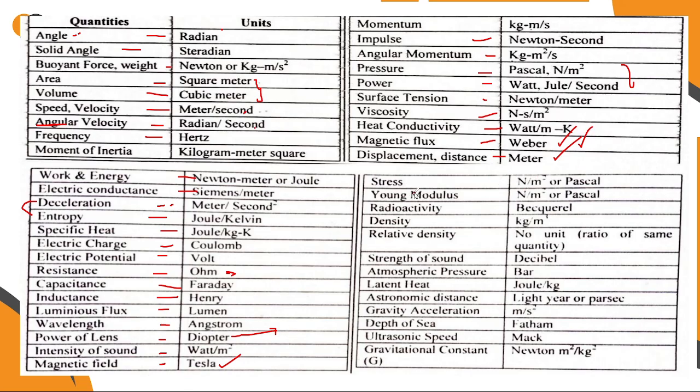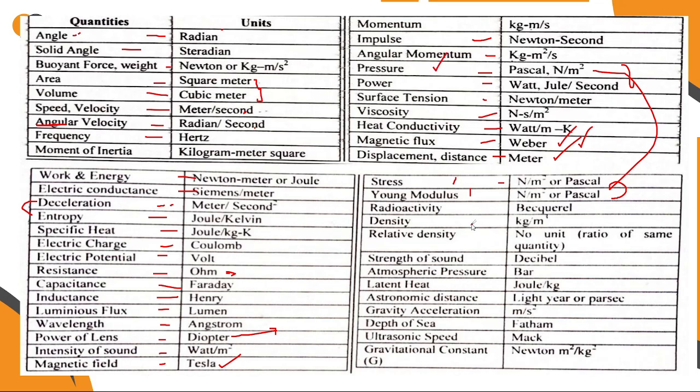See these two areas. It will be a confusing part for you. Next, stress: Newton per meter square or Pascal. So this Pascal, we have seen it's also a unit of pressure as well as a unit of stress. And Young modulus is also in Pascal, Newton per meter square. The same thing is repeated here with different names: stress, Young modulus, and pressure.